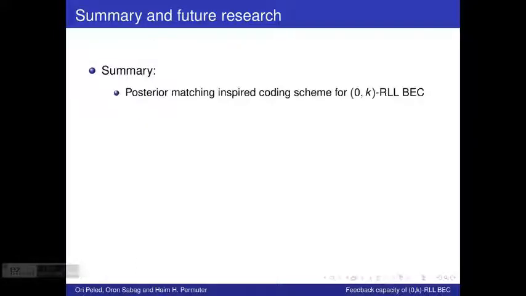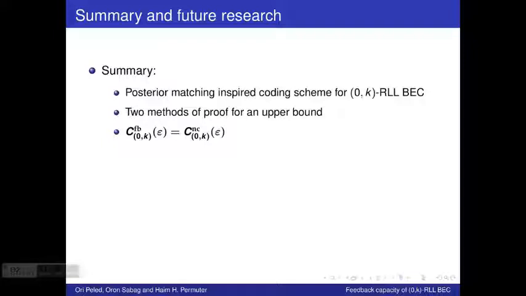To sum up, we have seen a posterior matching inspired coding scheme for the 0-k RLL binary erasure channel. We have talked about 2 methods of proof for an upper bound. One of these methods provided us with the insight that for the 0-k input constraint, the feedback capacity is equal to the non-causal capacity, while we have seen an example where this is not the case for a different input constraint.